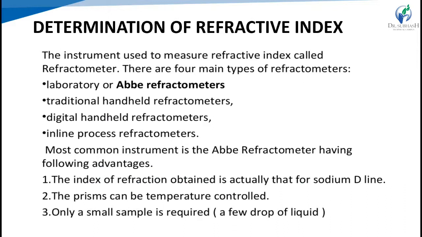Next, the measurement or determination of the refractive index. Before that, the factors that we have to consider: first, temperature. The refractive index depends on the density of the measured sample, and that is affected by its temperature.